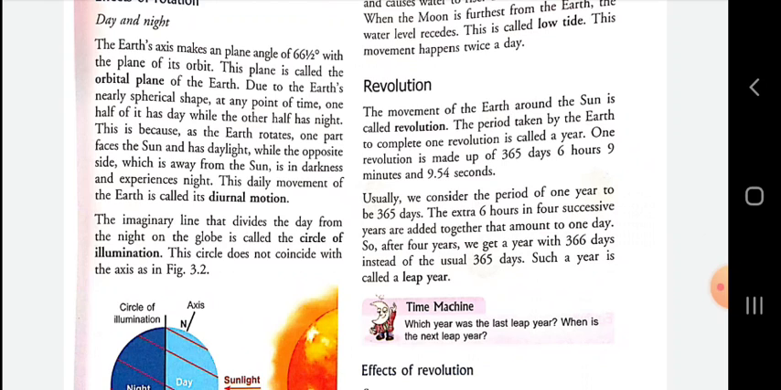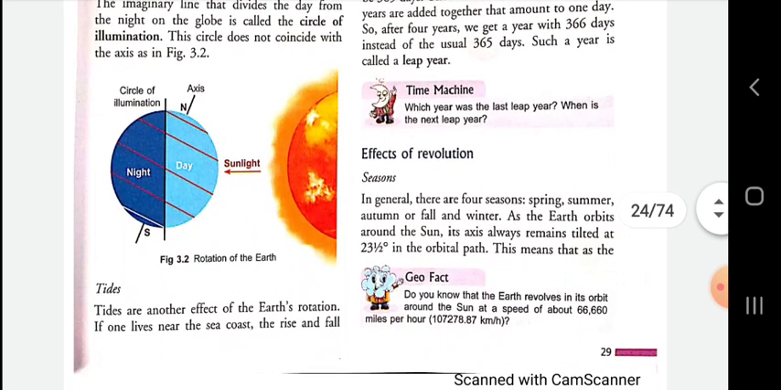Dear student, what a leap year is is clear, and it is the method to find out whether any year is a leap year or not. If you divide that year by 4, and the year is divisible, then that year is a leap year. Dear student, now we are going to know about the effects of revolution.